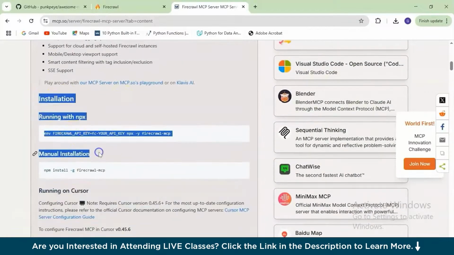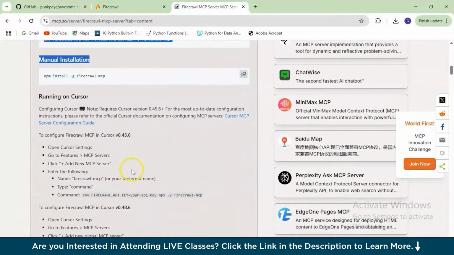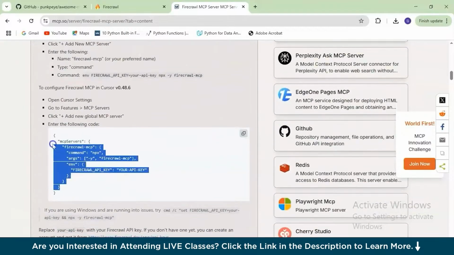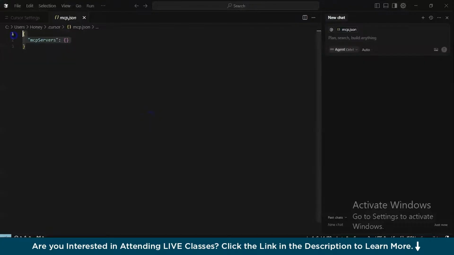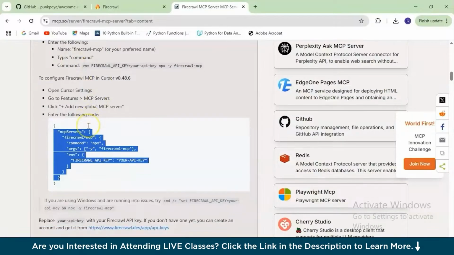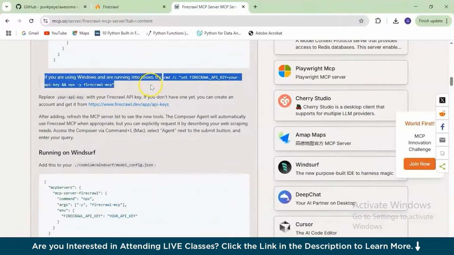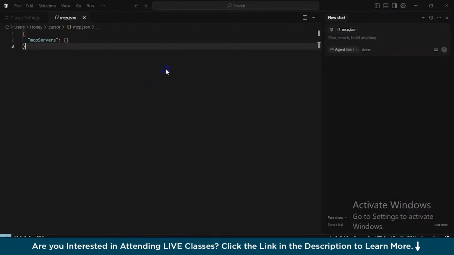So we just need to copy the template code and place it there. And also, don't worry about where exactly to place your API keys in the template. We have that place. So we are back on the Cursor AI. Now we will replace this template code with the code that we just copied. And remember, if you're using Windows, try cmd /c. If you're not on Windows, you can eliminate that cmd /c. But if you are working in Windows, then you definitely need that cmd /c. Okay, let's erase this and replace that.